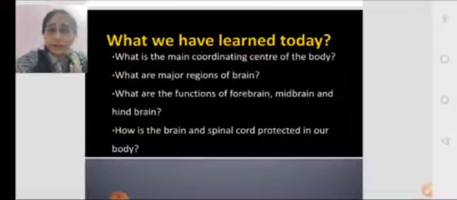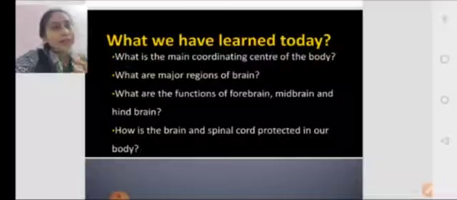Forebrain, F-O-R-E, midbrain, and hindbrain, H-I-N-D. What are the functions of forebrain, midbrain, and hindbrain? You will be able to answer. Forebrain generally controls the voluntary functions. Midbrain is mainly associating the two, forebrain and hindbrain. And hindbrain is controlling involuntary actions like posture and body balance.